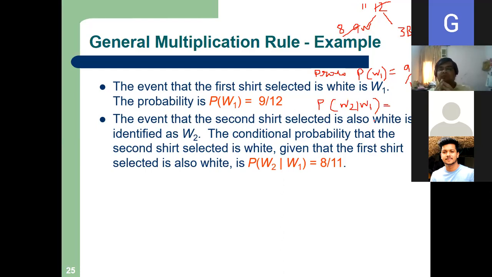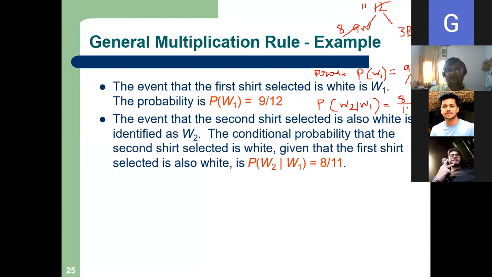Yes, Saurabh. Who is there? Anyone? What is PW2 given that W1? Given that in the first day I got a white shirt, what is the probability that I will also get a white shirt in the second day? Yes. What is the probability? See this from here we can say, na? 7/10. No. Why 7/10? How many white shirts are there now? 8 by 11, sir. 8 by 11. Okay.